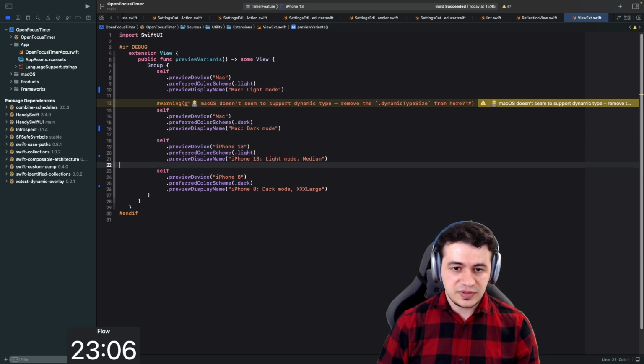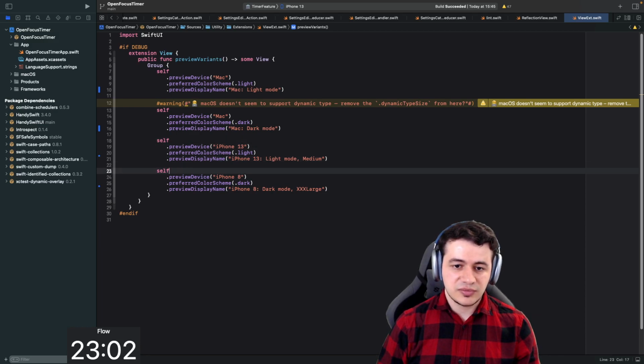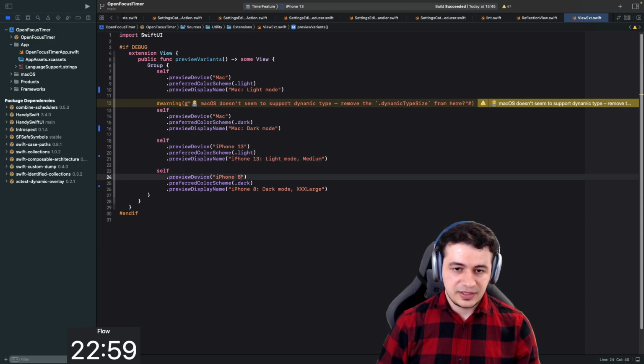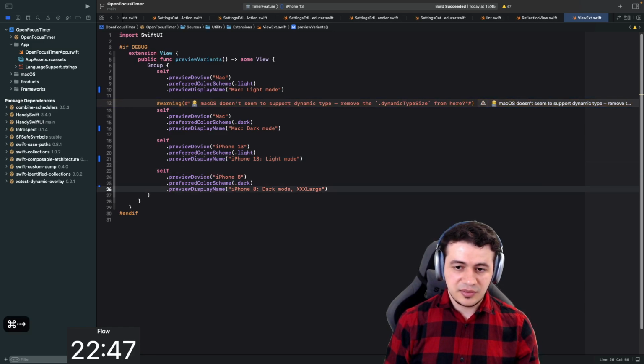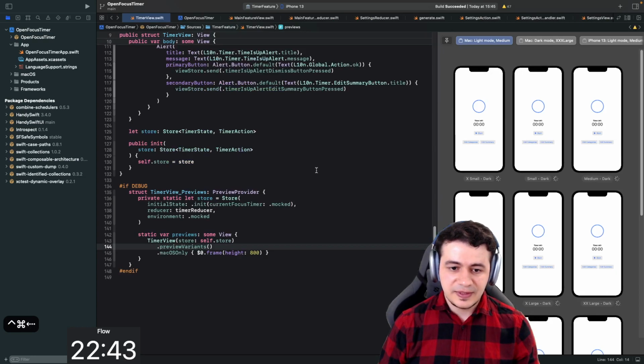So we have iPhone 13 and iPhone 8. A default size one, I would say, and a really small size one. And in this case, I could also go different light modes, but no text difference. Okay, so I'm just removing the text sizes. I'm keeping the dark mode, etc. I think that's how I prefer to do it, but of course you can remove everything.